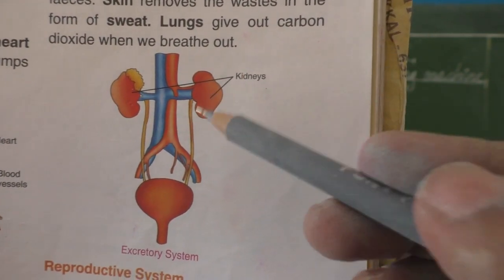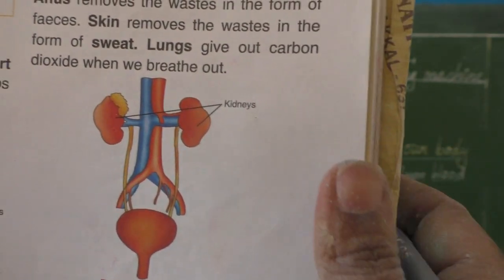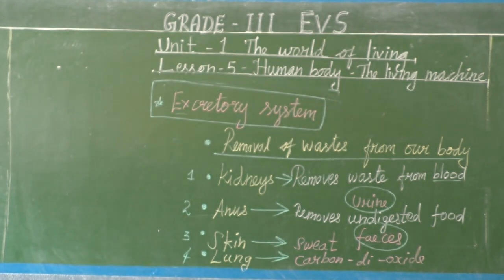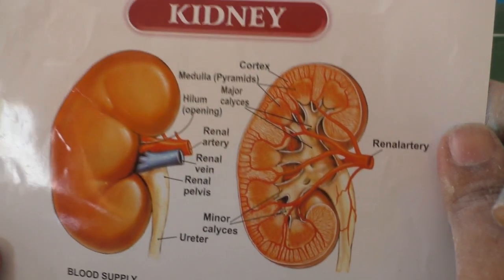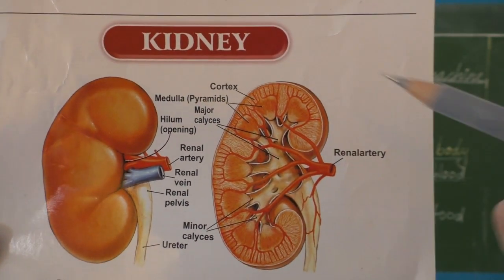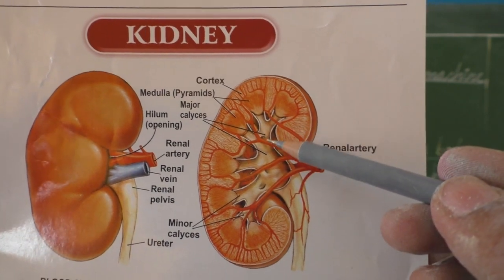I'll show you the cross section of the kidney too. What does one kidney look like, the structure inside? I'll show you another picture also. See, kidney. See, blood vessels and all going there, no?